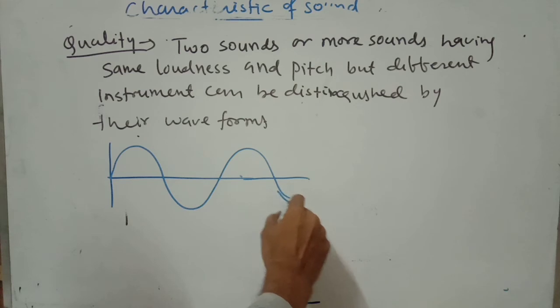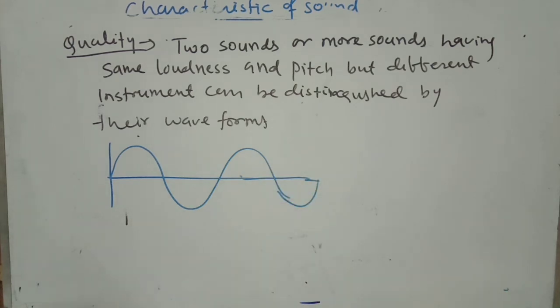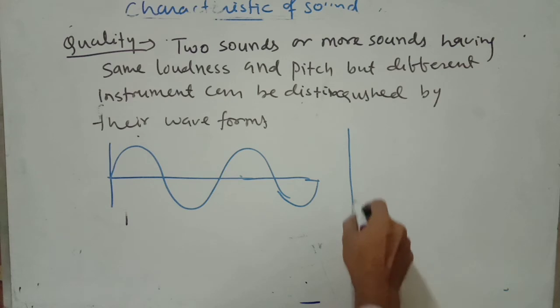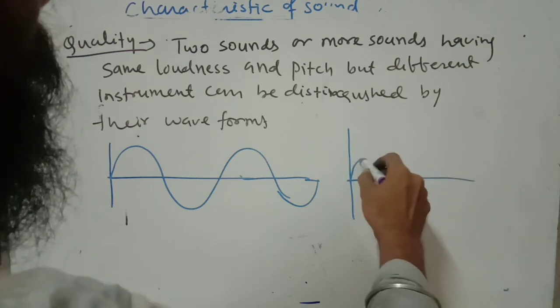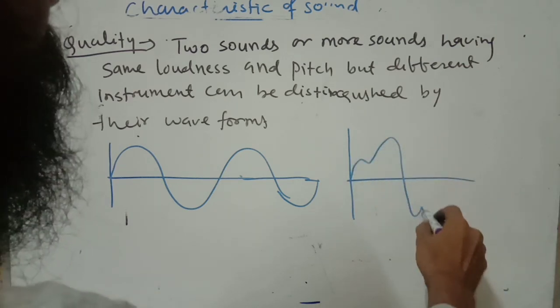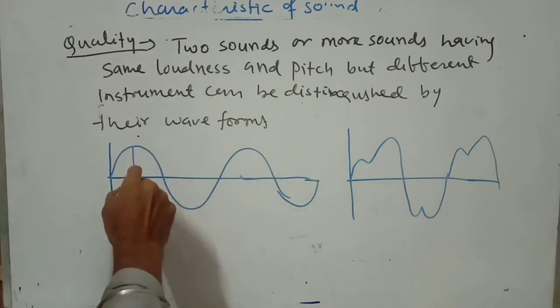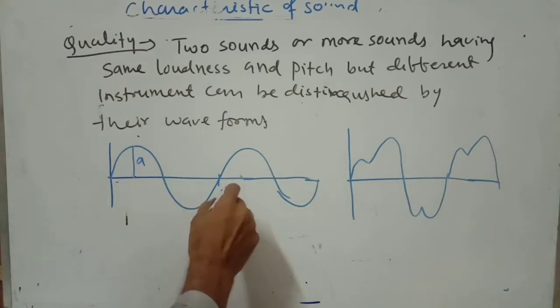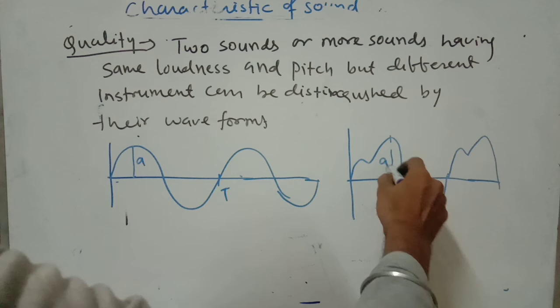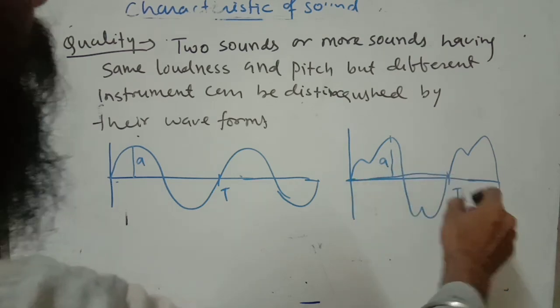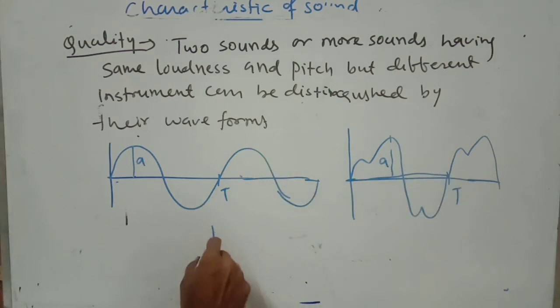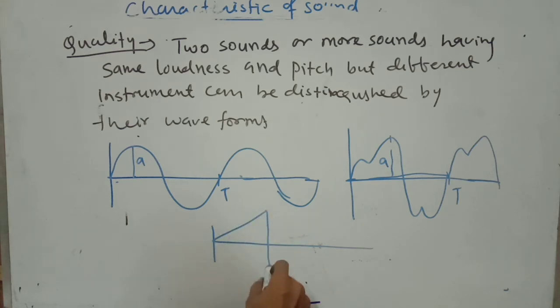If you consider a piano, the waveform is like this one. Here we consider amplitude A and time period T, the maximum displacement being the amplitude and this being the time period. Let another waveform be considered, let us say a violin, which will go like this.